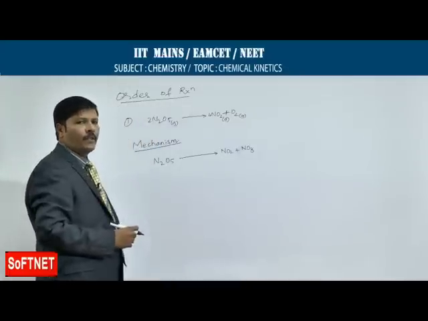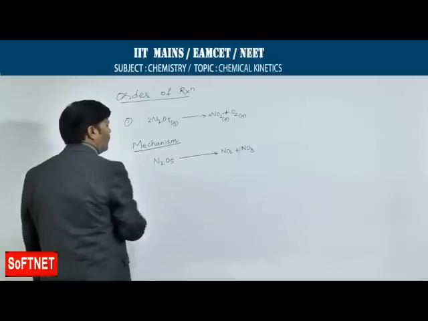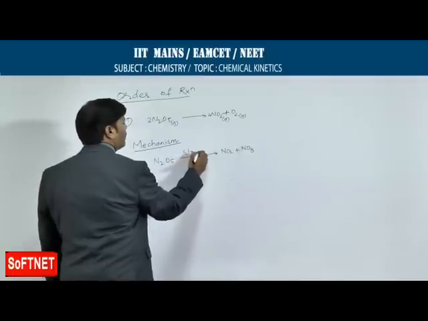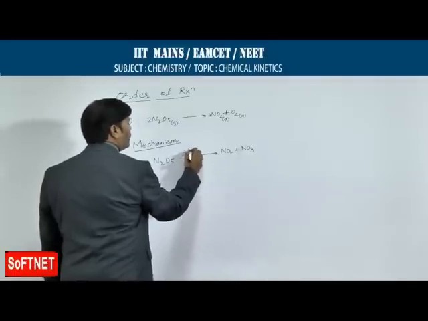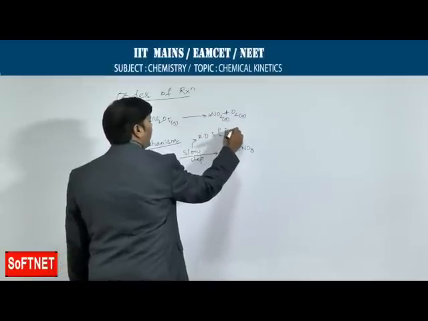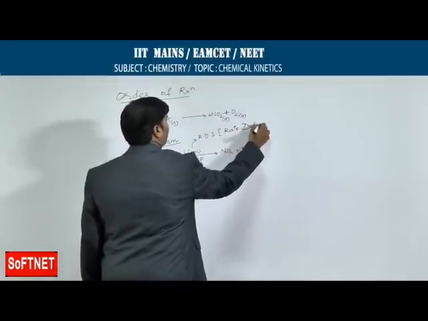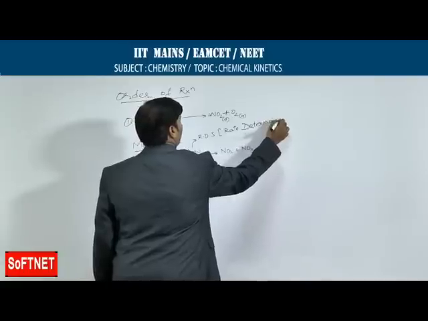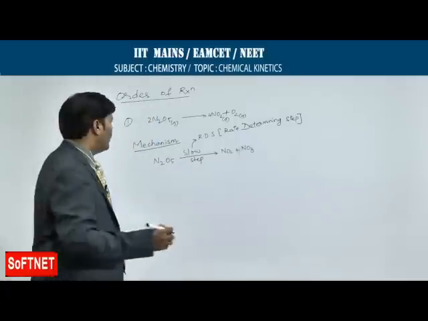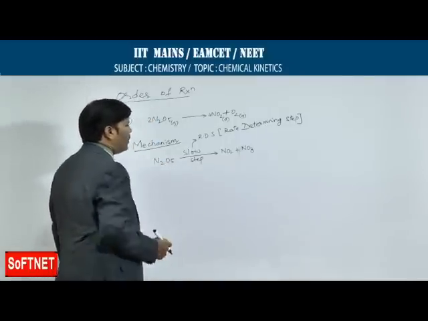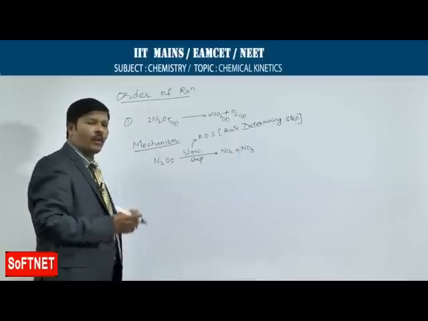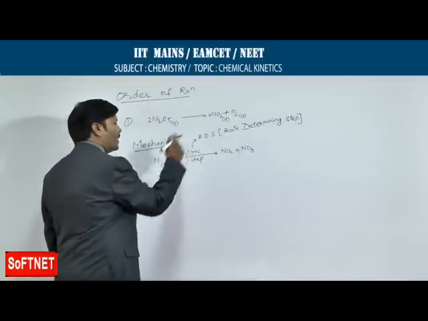This is a slow step, which we call the rate determining step, RDS. So the decomposition of N2O5 to NO2 and NO3, nitrogen dioxide and nitrogen trioxide, is the slow, rate determining step.